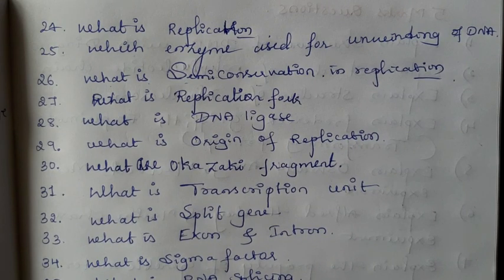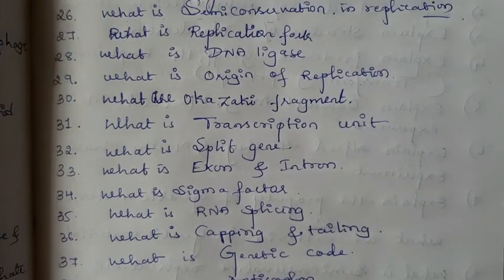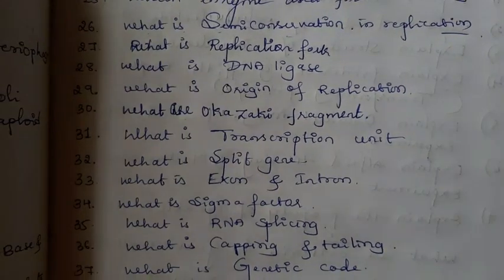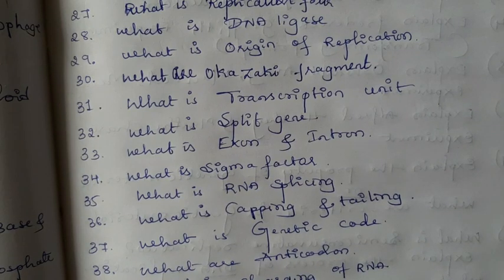Then what are Okazaki fragments? During the process of DNA replication, one strand is synthesized continuously, another strand is synthesized discontinuously. The discontinuous strand is made of Okazaki fragments. Those Okazaki fragments are joined with the help of DNA ligase after the DNA replication.